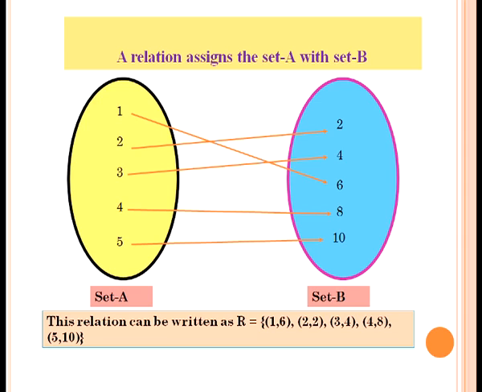This relation can be written as R equal to {(1, 6), (2, 2), (3, 4), (4, 8), (5, 10)}. These are the relationships between set A and set B.